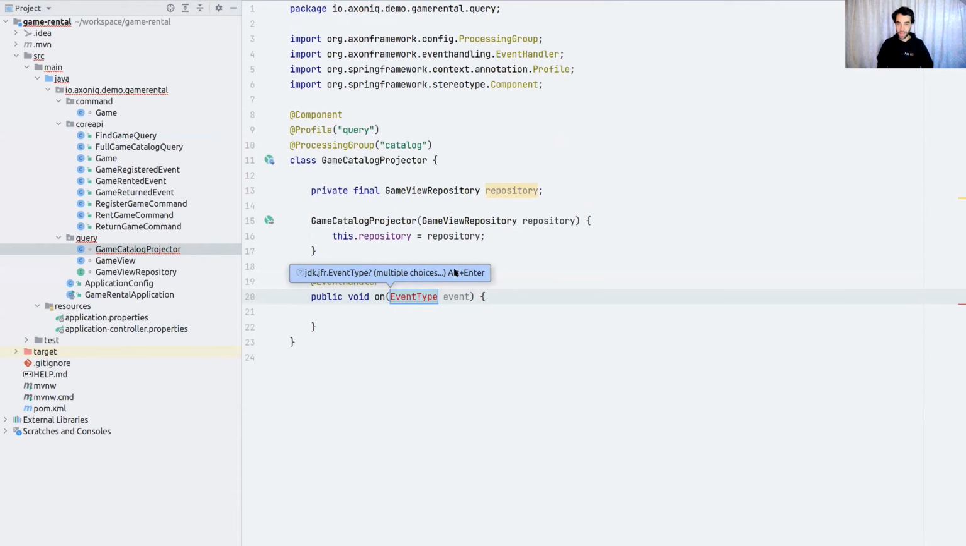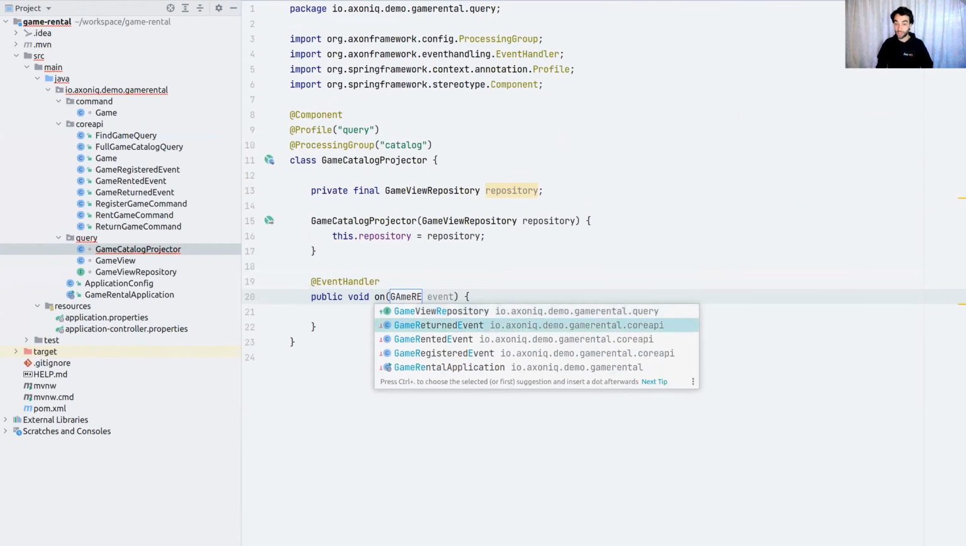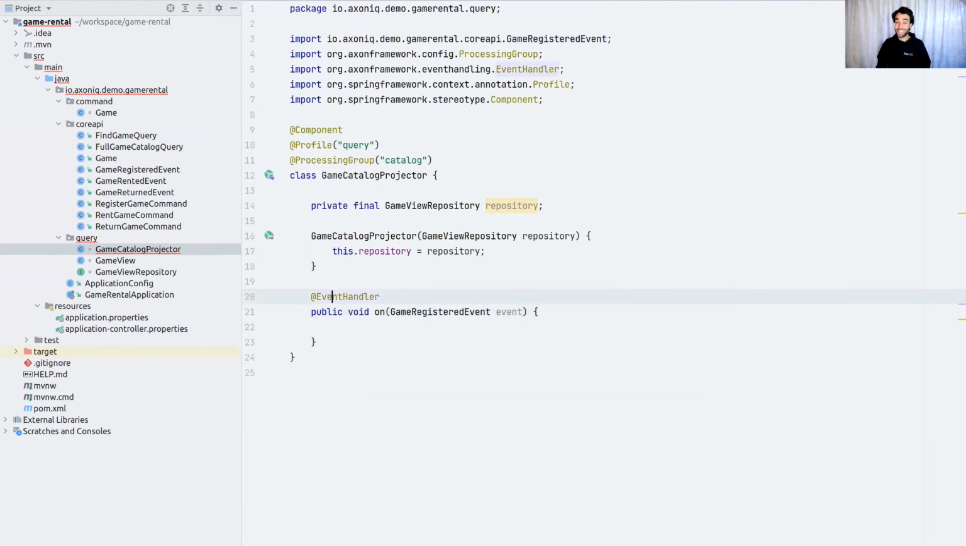And I'm going to do more live templates. You see I'm doing an event handler. This is not an event sourcing handler. The fact this isn't an event sourcing handler, but a regular event handler is because this game catalog projector can handle all the events from every aggregate. So it is streaming events. It's getting the entire stream.